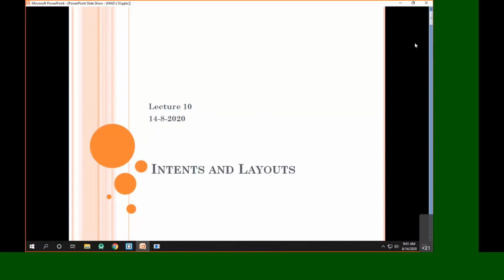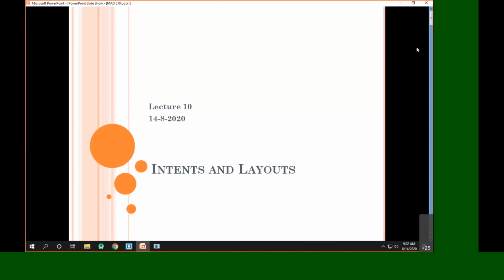Okay, so welcome to lecture number 10 on mobile application development. In this chapter, we started with the concept of a layout, and we saw there are different kinds of UI design strategies in Android, and for that Android proposed something called layouts. So we saw the different kinds of layouts depending upon our design requirements.